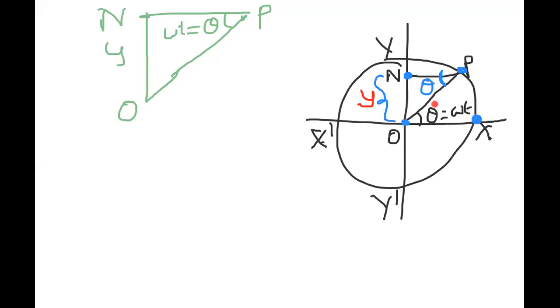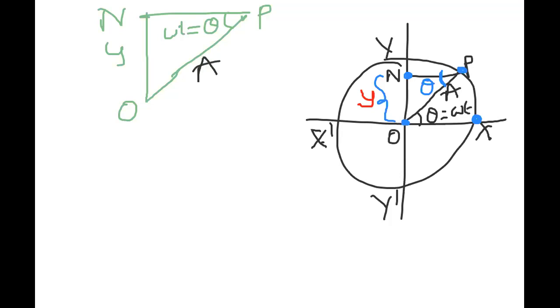So O to P is also called amplitude. Let me put the amplitude as A: the maximum displacement from mean to extreme.